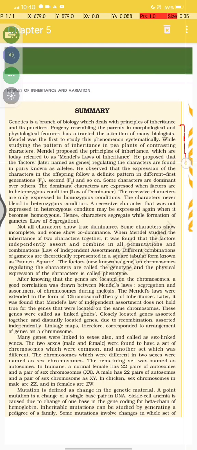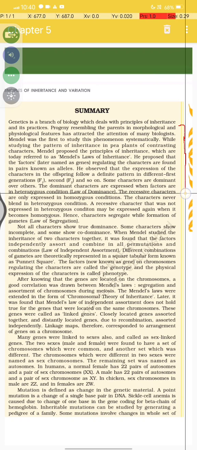inheritance. He proposed that the factors, later named genes, regulating the character are found in pairs of alleles, and he observed that the expression of the character in the offspring follows a definite pattern, in the different first generation F1 and second generation F2 and so on. Some characteristics are dominant over others, and the dominant characters are expressed when the factors are in